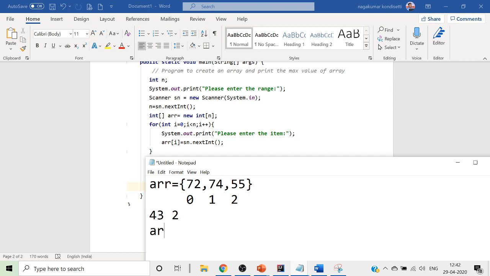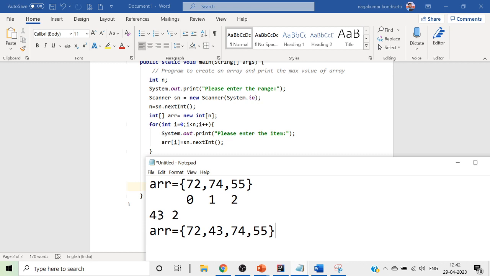In that case, the array is becoming as your 72 is the same and 43 is getting updated here, and then you will have your 74 and then you will have your 55. यानी यहाँ पे, what we have done, we have moved this position to the right, we have incremented the position with 1.